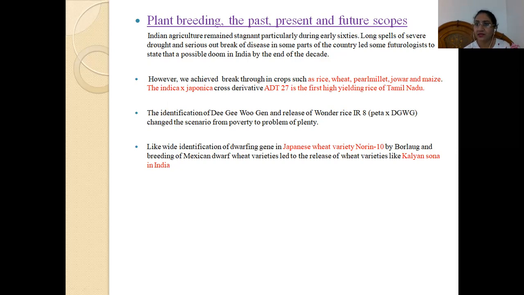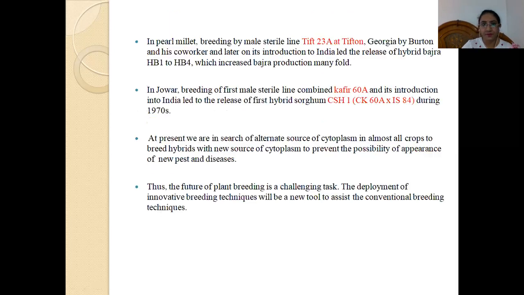So these varieties, these genes you have to remember. In pearl millet, breeding of male sterile line, that is TIF 23A. This was a male sterile line developed at Tifton, Georgia by Burton and his co-workers. Later on, its introduction to India led to the release of hybrids, in case of Bajra, the hybrids HB1 to HB4. This series was made possible by the introduction of this male sterile line,